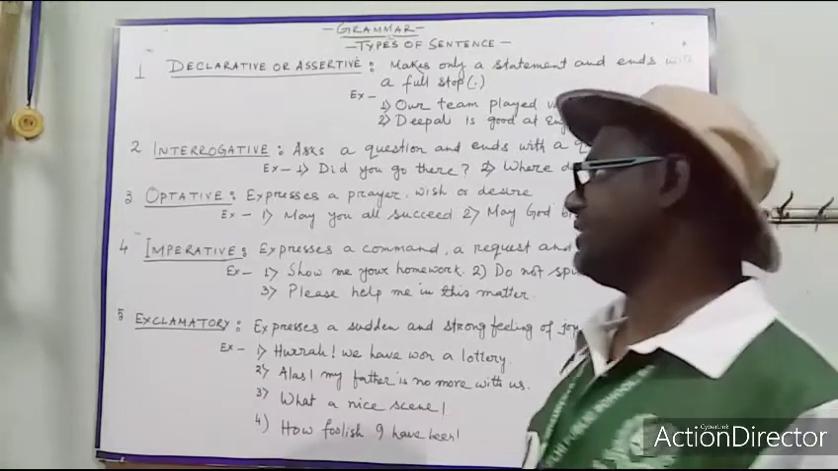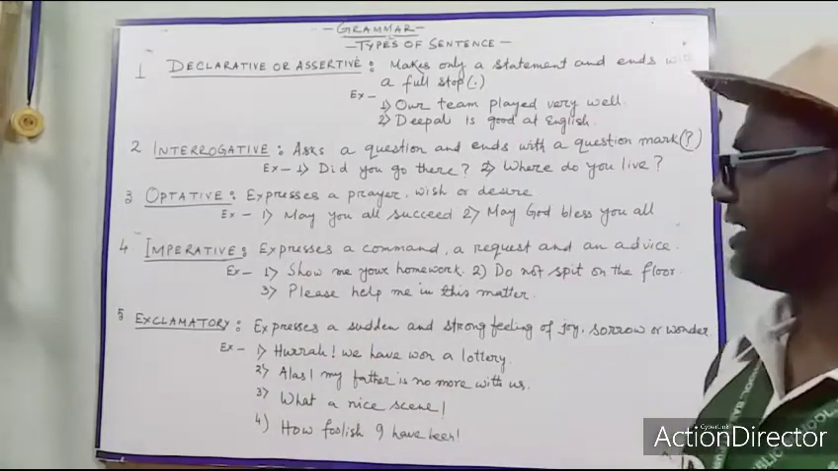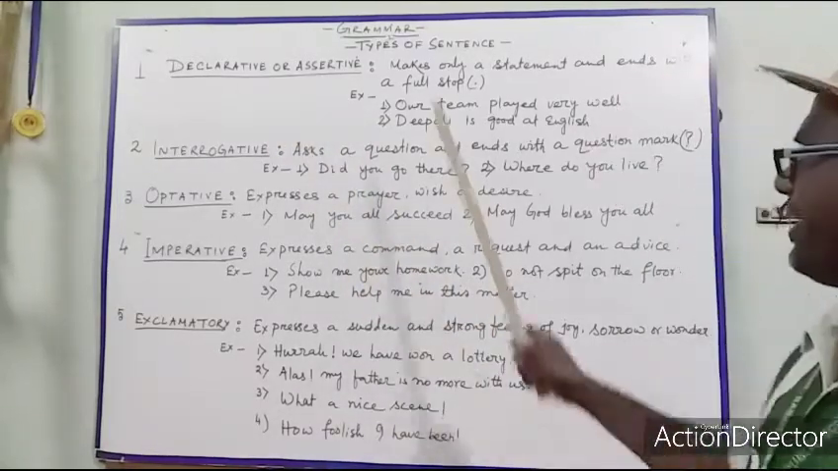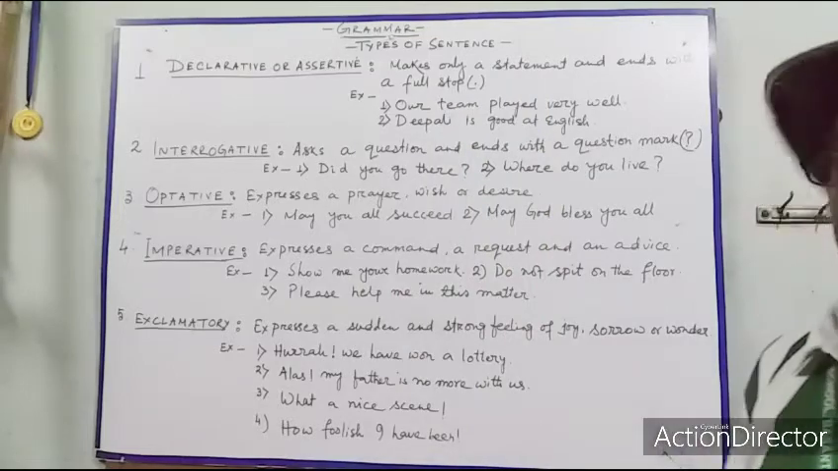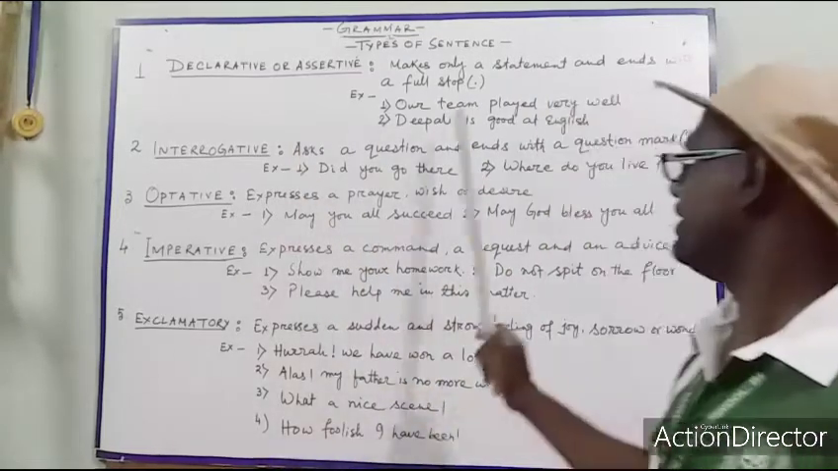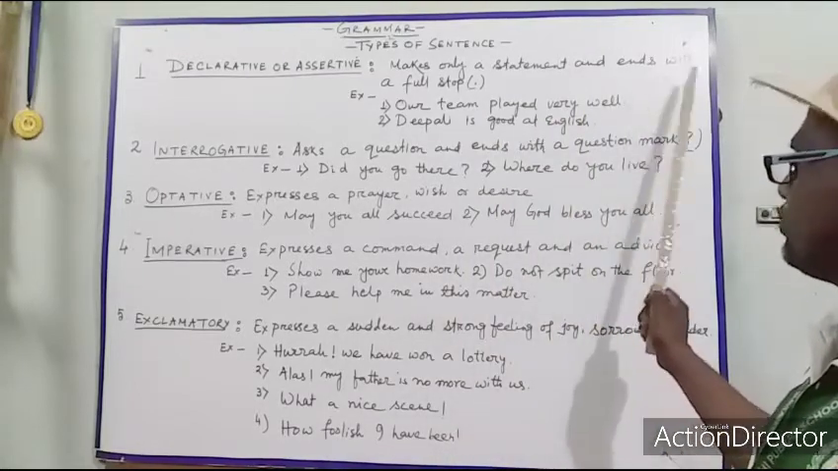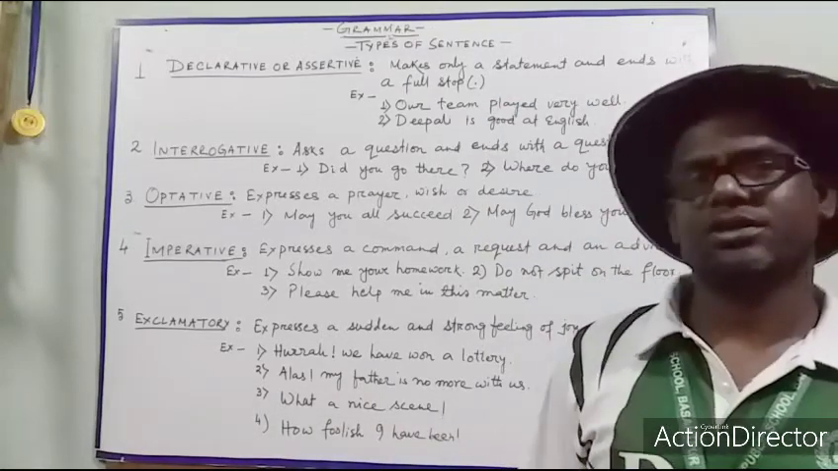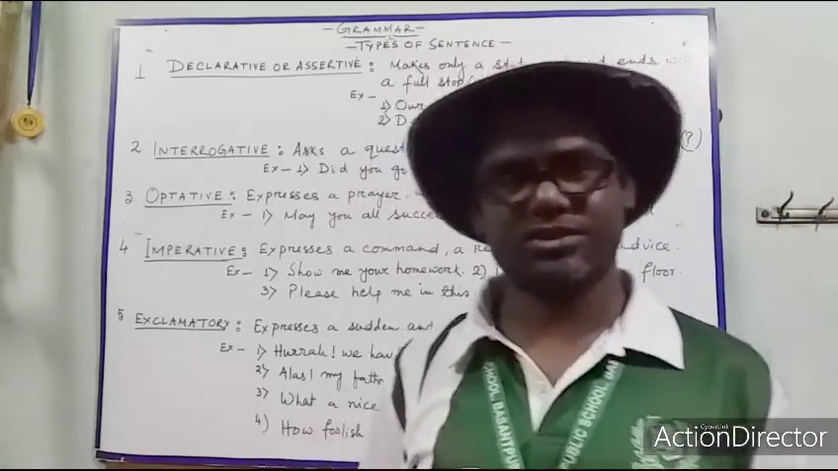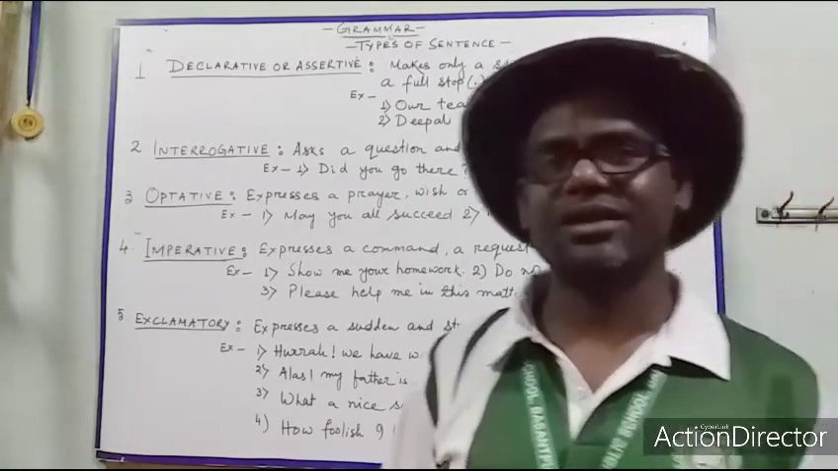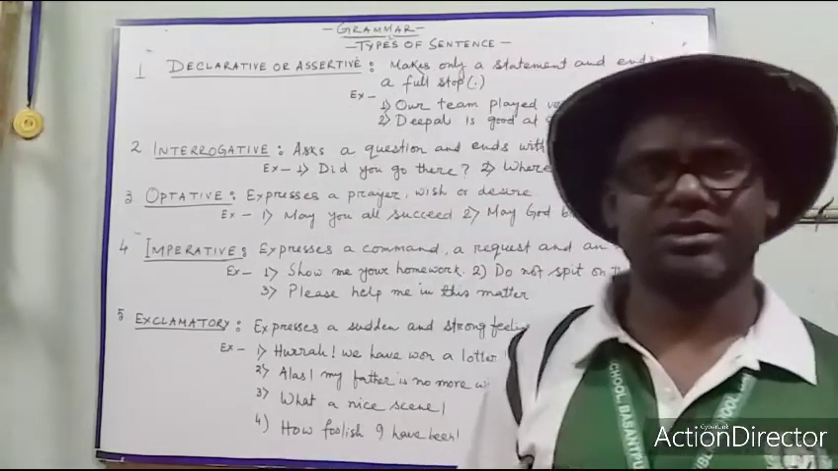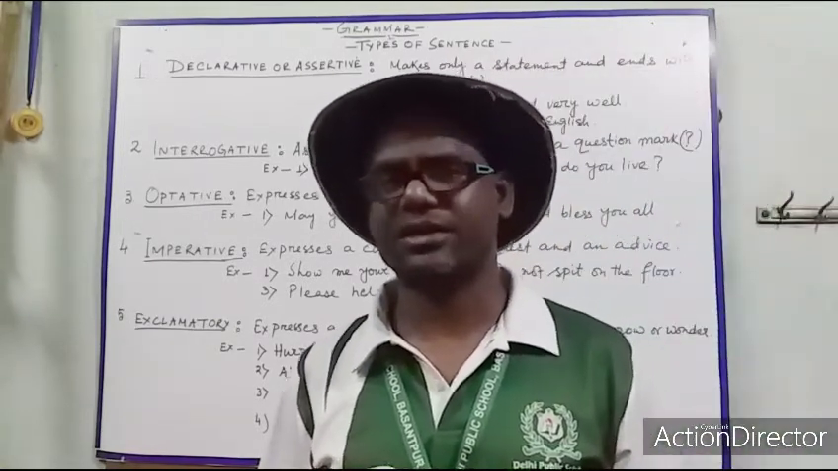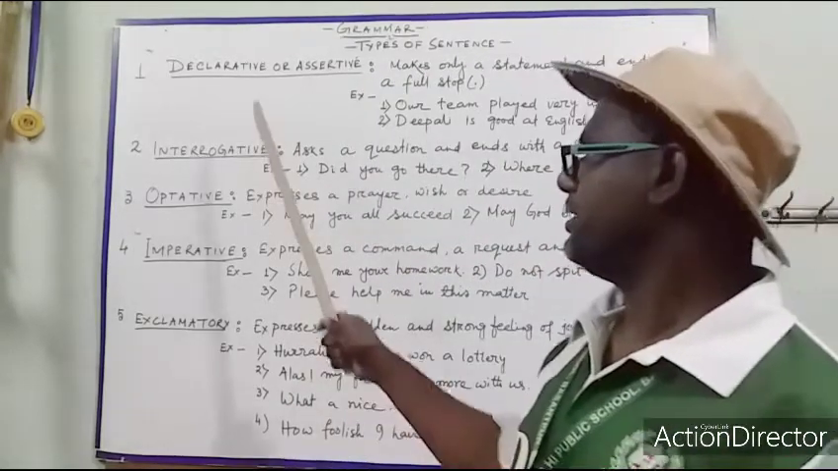Now what is a declarative sentence? Declarative sentences are those sentences which make only a statement. A declarative sentence makes only a statement and ends with a full stop. That means whatever fact, whatever truth is there, that is expressed in a declarative sentence.